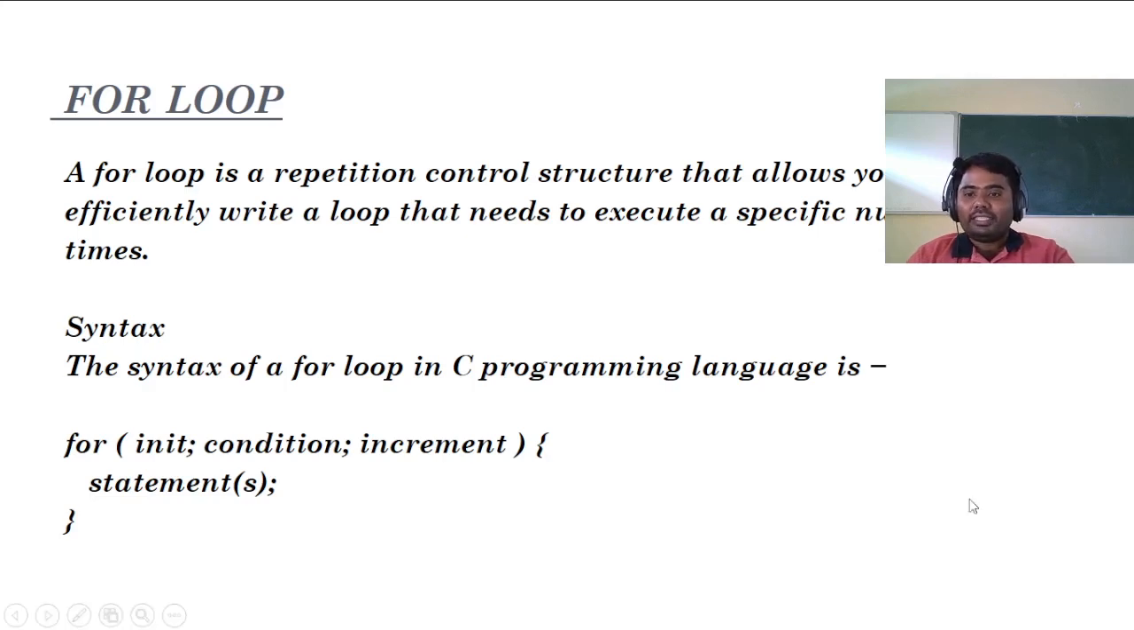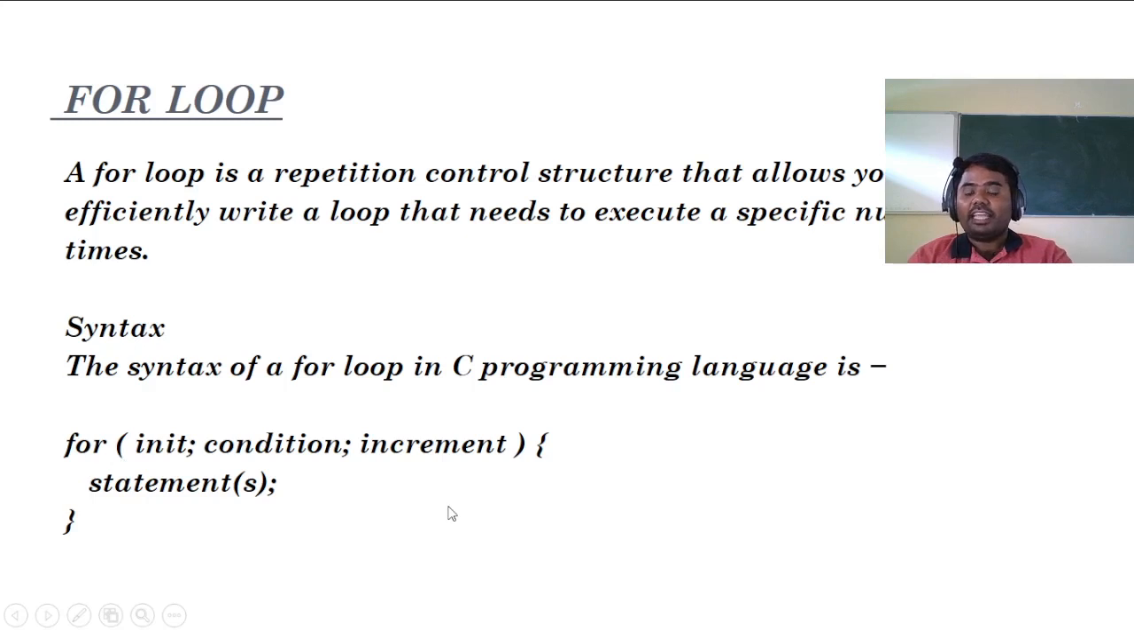Let's see the syntax of the for loop. For is the keyword, followed by parentheses, within which we first mention the initialization. This is the beginning value of the variable, the initial value. The second one is the end condition: how long must the statement be executed? If the condition is true, it will execute the statement. Otherwise, it will stop the execution of the for loop.